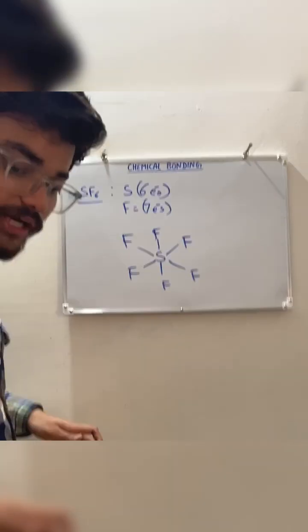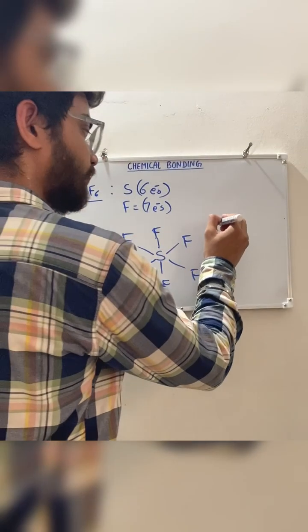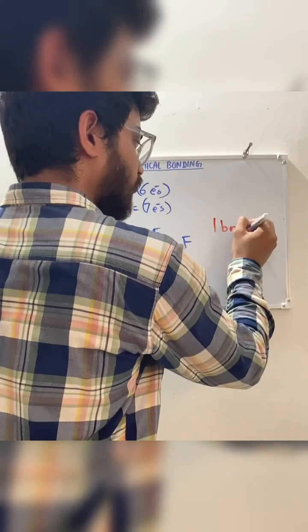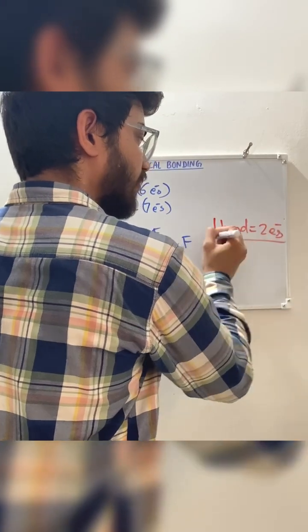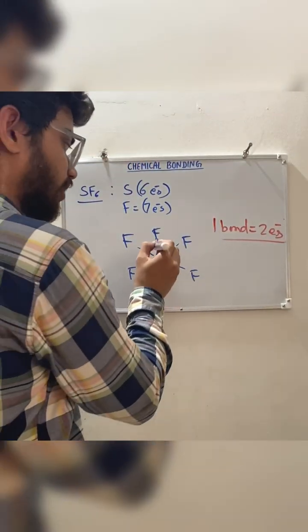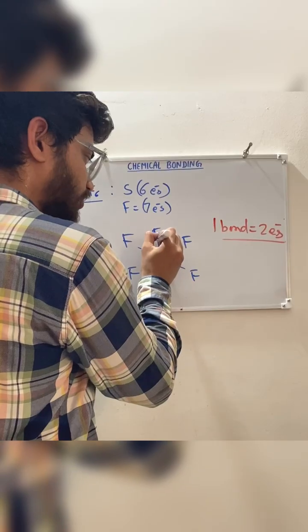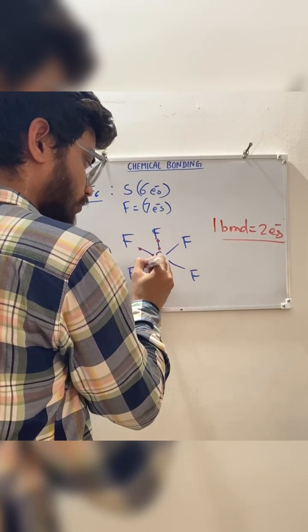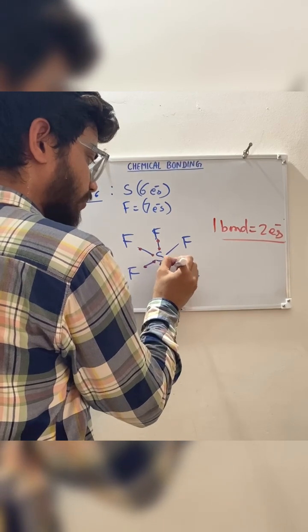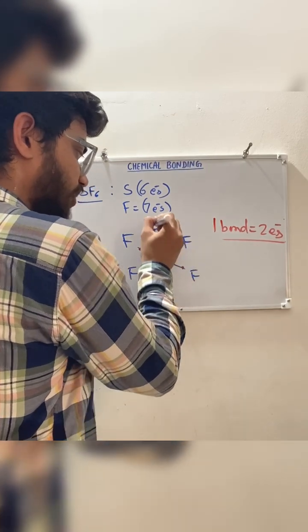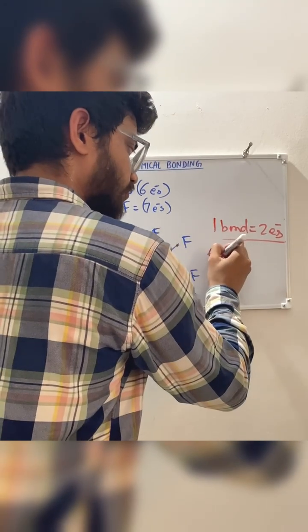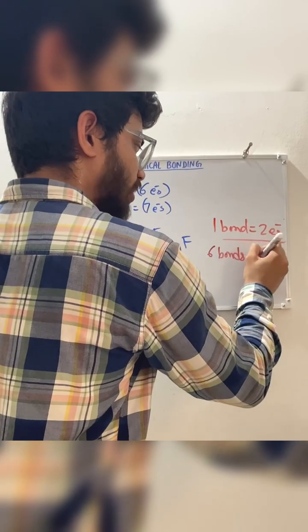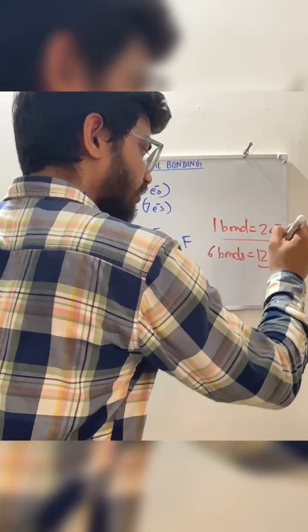We know that one bond is made up of 2 electrons, right? So here, how many bonds? 6 bonds. Every bond will have 2 electrons, right? So 6 bonds means how many? 12 electrons, right?